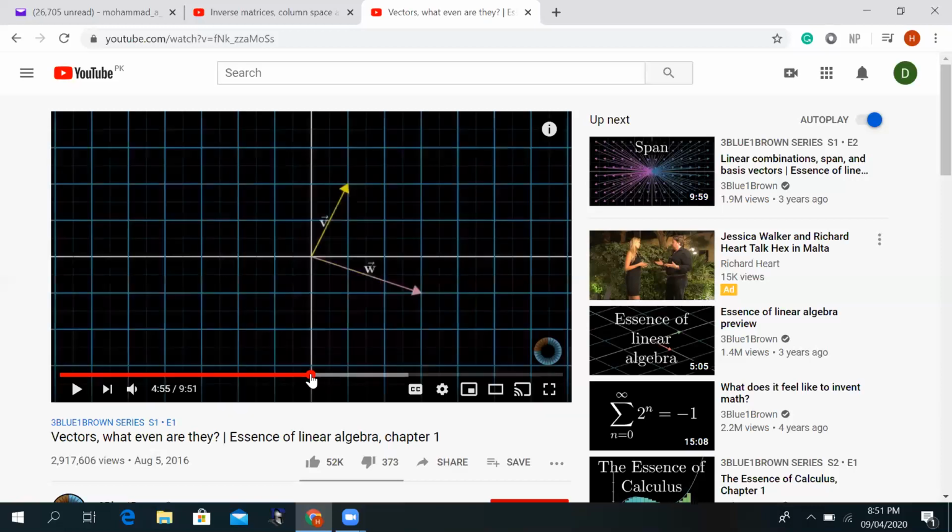And now I wanted to show you what happens once you have 2 vectors, V and W. Keep in mind, every vector starts from the origin. These arrows represent our linear algebra vectors.